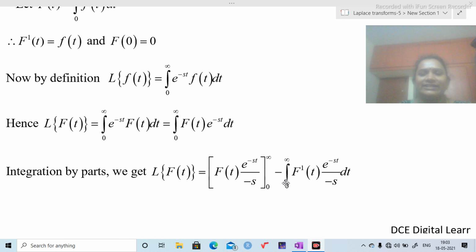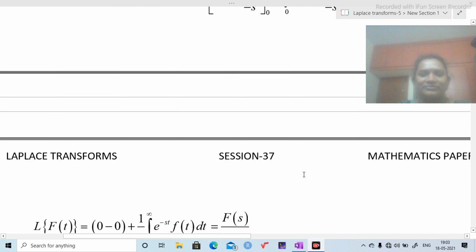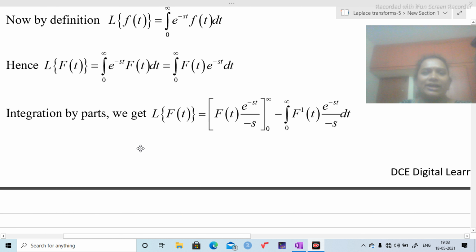Minus integration 0 to infinity, differentiation of first function, that is F dash of t, into again integration of e power minus st, that is e power minus st by minus s dt. So now I am going to substitute limits.